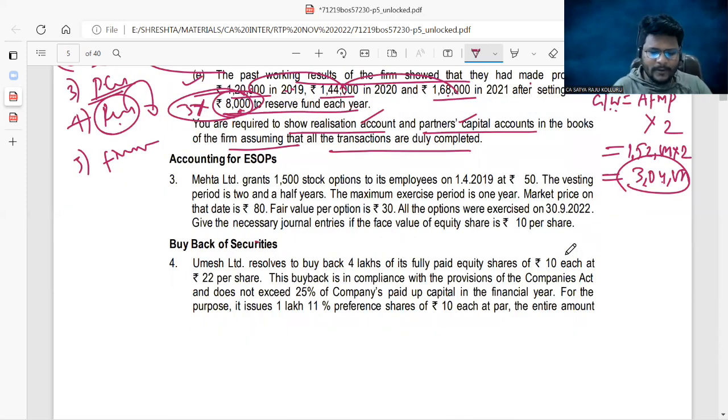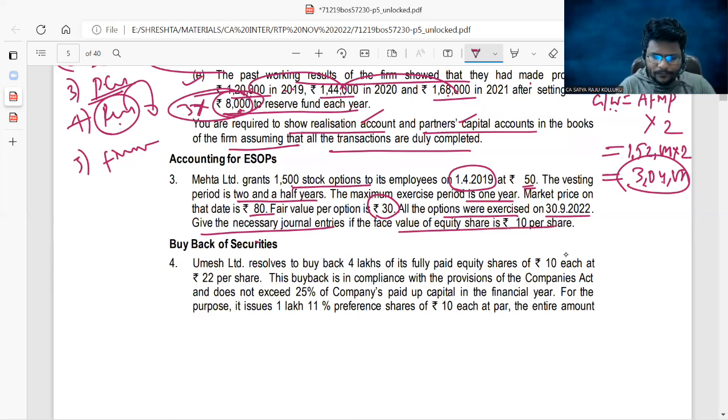Related to ESOP, Mehta Limited grants 1,500 stock options to its employees on 1/4/2019 at 50 rupees. The vesting period is 2.5 years. The maximum exercise period is 1 year. Market price on the date is 80. Fair value per option is 30. All the options were exercised on 30th September 2022. Give the necessary journal entries if the face value of equity share is 10 rupees per share.